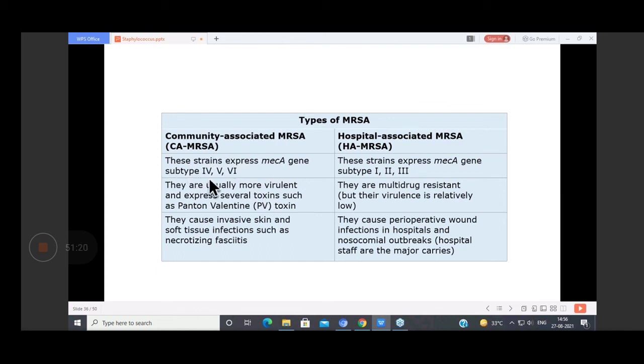So जो community-associated होती है वो subtype 4, 5, 6 से होती है, and the hospital वाली जो होती है, they express mecA gene in subtype 1, 2, and 3. So community-associated are more virulent, and they express this Panton-Valentine toxin.